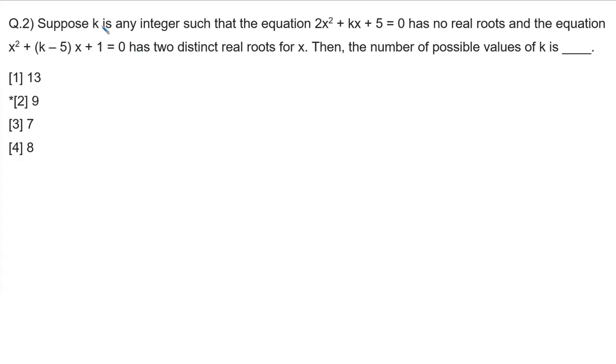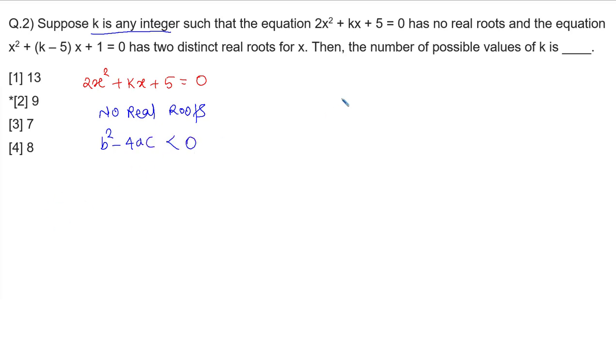Suppose k is any integer such that the equation 2x square plus kx plus 5 is equal to 0 has no real roots. No real roots means the value of the discriminant, that is b square minus 4ac, should be negative.